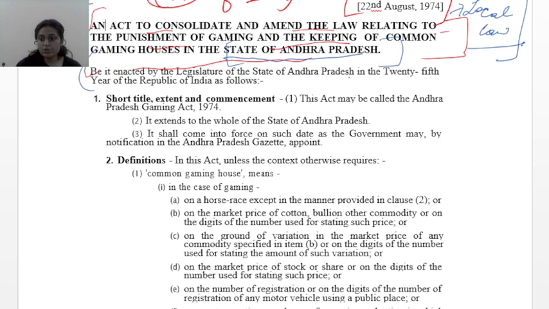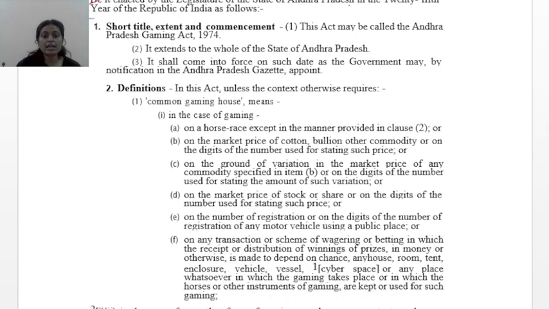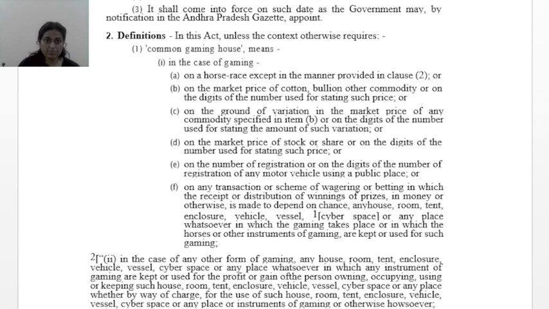Now coming forward to the first section, which is short title, extent and commencement. This act may be called the Andhra Pradesh Gaming Act 1974. It extends to the whole of the state of Andhra Pradesh. As with most of the acts you must have seen, which extend to the whole of India, that is a central act. This is a state act, or you can say that this is a local act, because it just extends to the whole of the state of Andhra Pradesh.